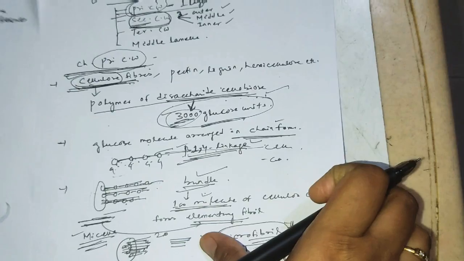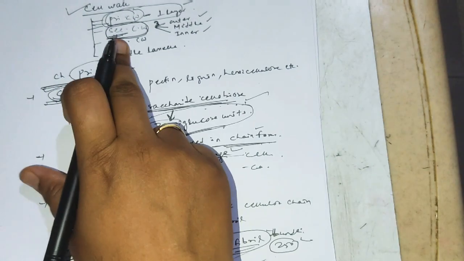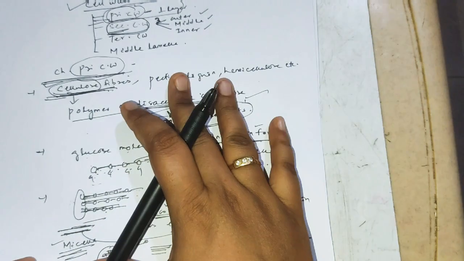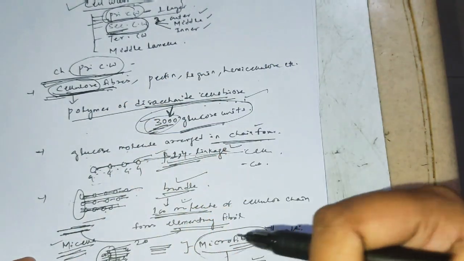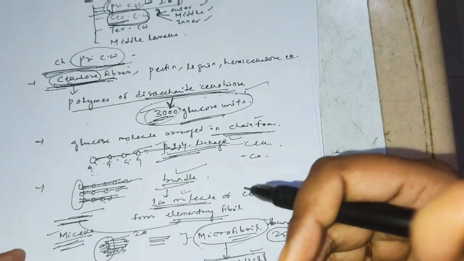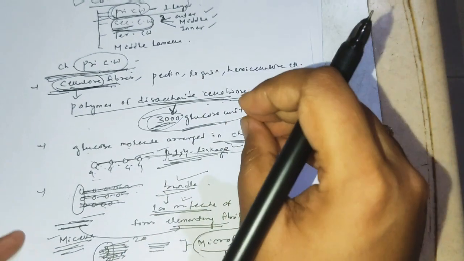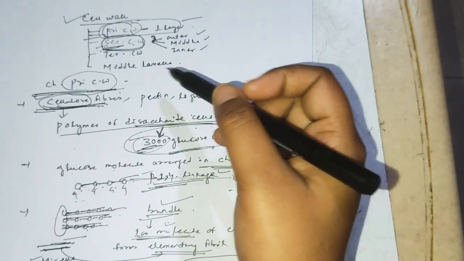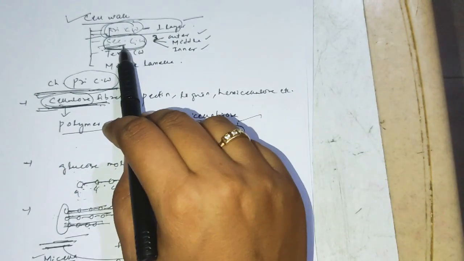In case of the secondary cell wall, it also contains cellulose, so such a structure or chemical composition is also seen in the secondary cell wall.